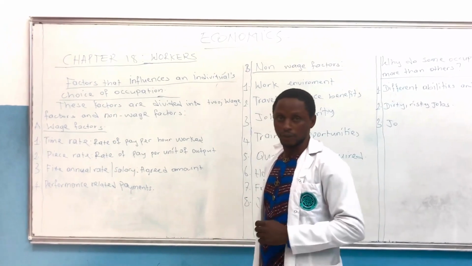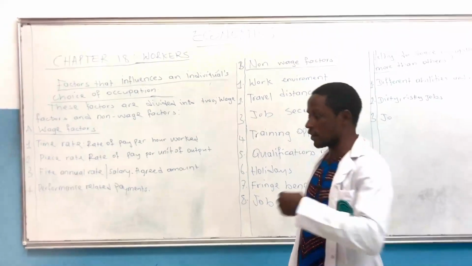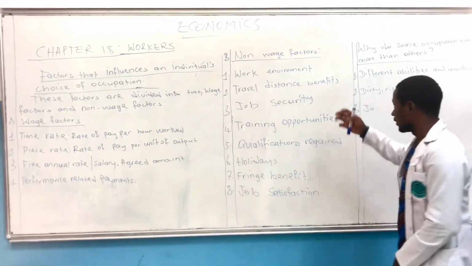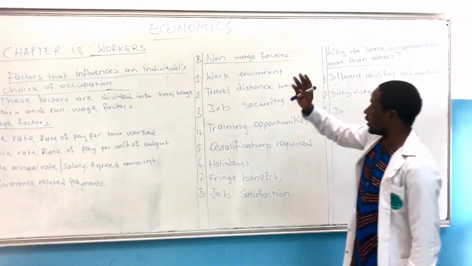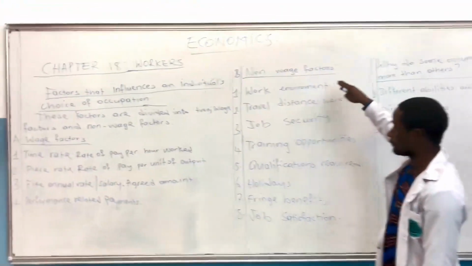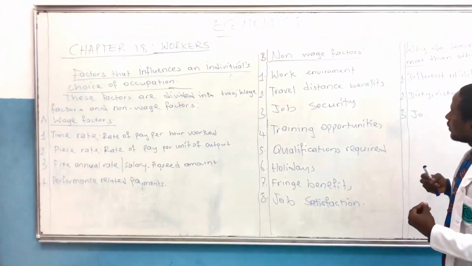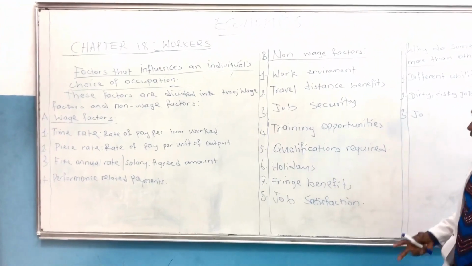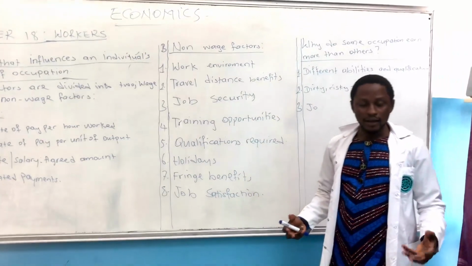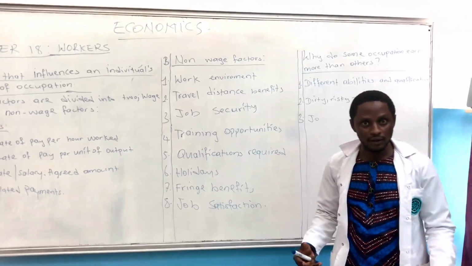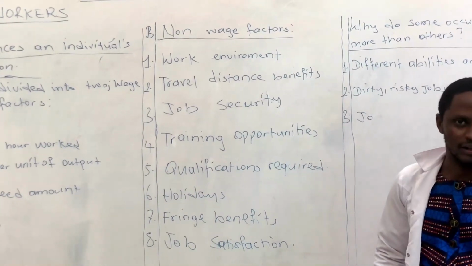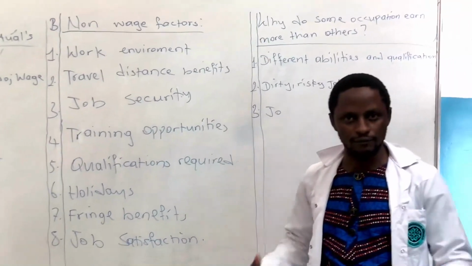Not all occupations give wages. Others do have salaries. We are going to look at the non-wage factors. That's why I decided to put A and B. B is the non-wage factor. Now, this one is not all about the money, it's all about your environment. Is my environment conducive? Am I committed to the job? Do I love my job? These are some of the non-wage factors.